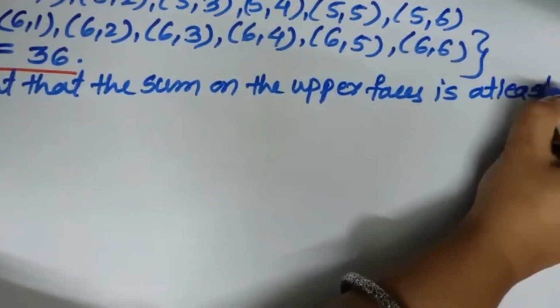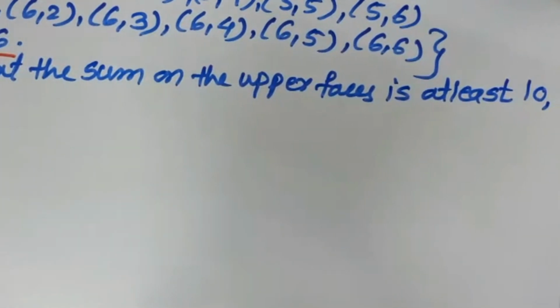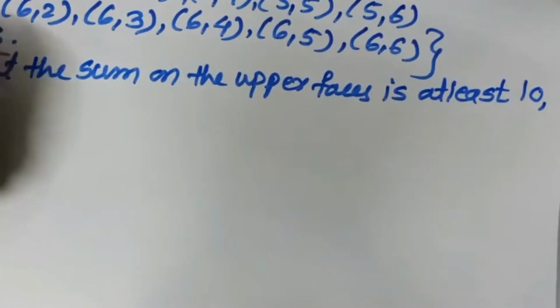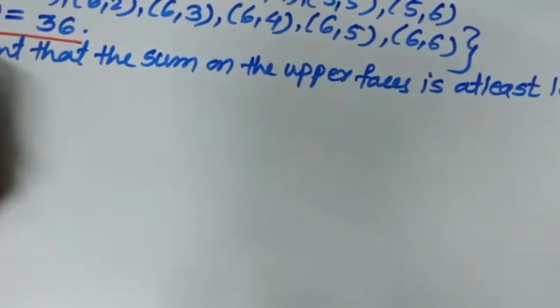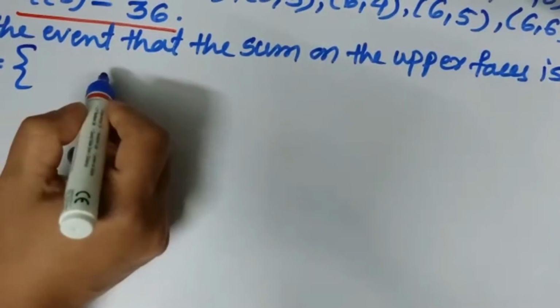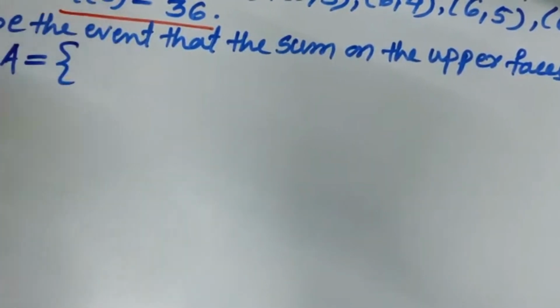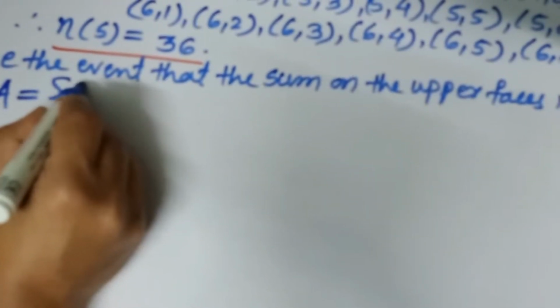At least 10 means 10 or greater than it. Which points from the sample space do we have to consider? We have to consider the points in event A in which the sum of the scores on the upper faces is either 10, 11 or 12. Those numbers we have to include here.